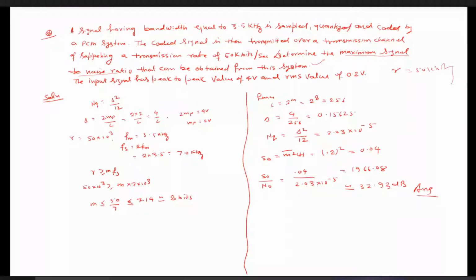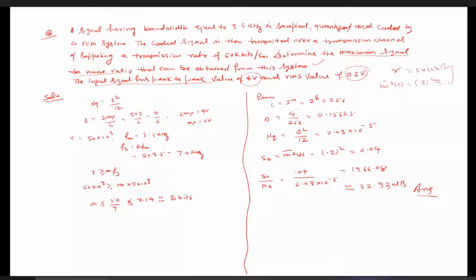Whereas the two other parameters are given, that is, the input signal has a peak to peak value of 4 volt, and the RMS value of that one is given as 0.2 volt. That is the value of m bar square t. The message signal's root mean square value is given as 0.2. So the m bar square t we can calculate as 0.2 whole square, that will come to 0.04.